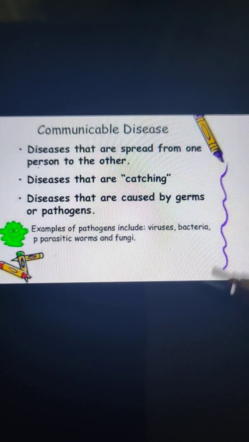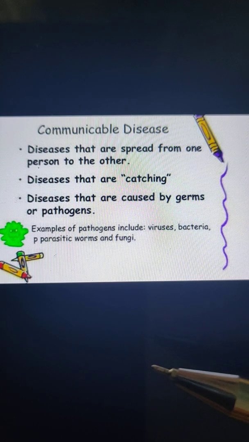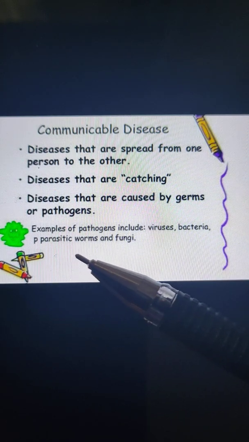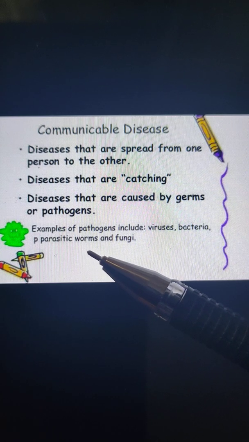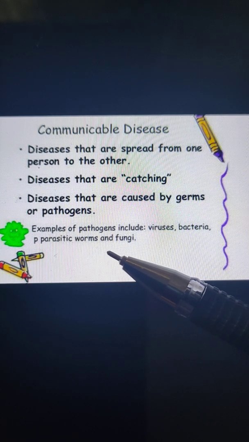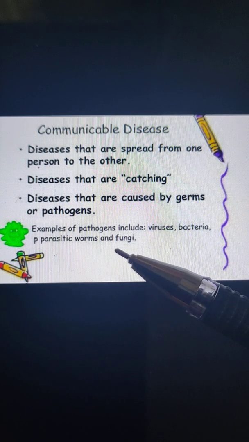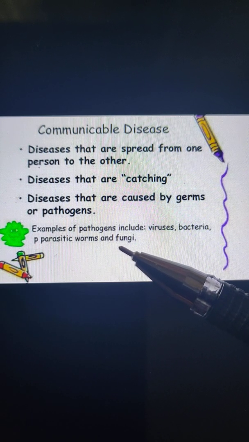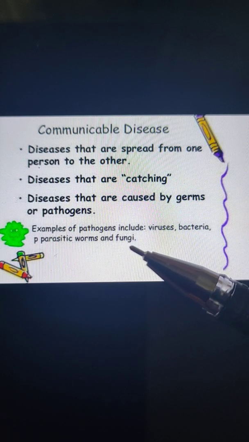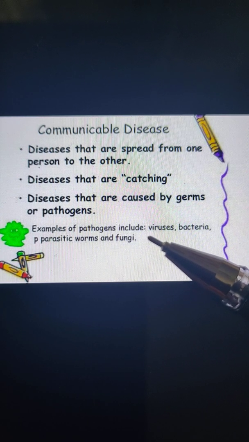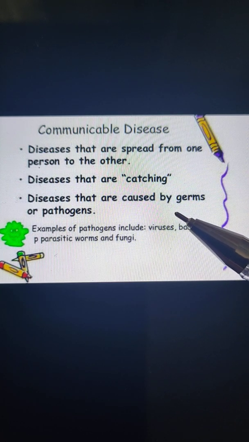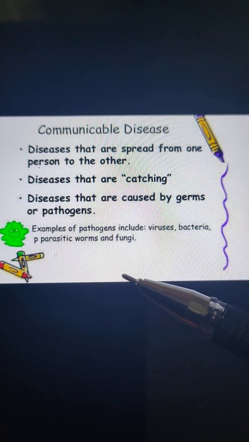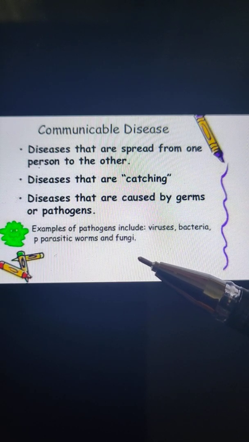The next type of disease is caused by protozoa, or you can say parasitic worms. The diseases caused by parasitic worms are dysentery and malaria, which is caused by a mosquito. You can say that protozoa are responsible for many diseases like dysentery, malaria, dengue, and yellow fever.